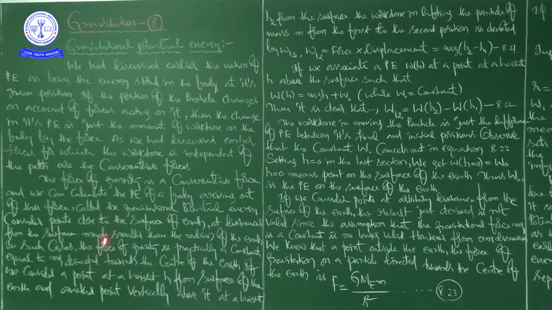In such cases, the force of gravity is practically a constant equal to mg. So m is the mass of the object and small g is the acceleration due to gravity. Whatever the object, small m is its mass, based on which we are going to calculate the gravitational force.